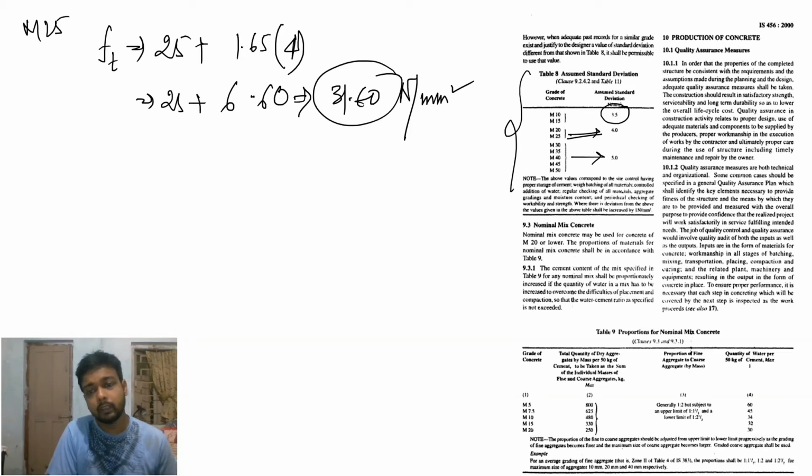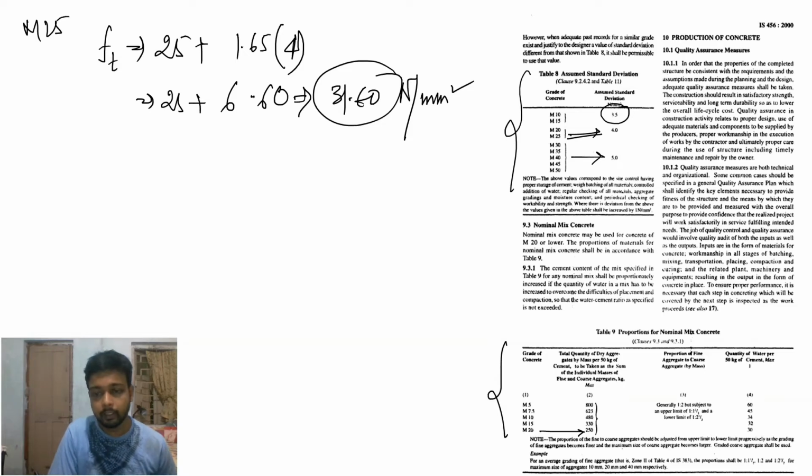Now nominal mix concrete. Nominal mix concrete may use concrete M20, lower the proportion of material for nominal mix in accordance with Table 9. The cement content is specified in Table 9 for nominal mix. So total quantity of dry aggregate, for M20 you need 250. Total quantity of dry aggregate by mass per 50 kg of cement is taken as the sum of the individual masses.